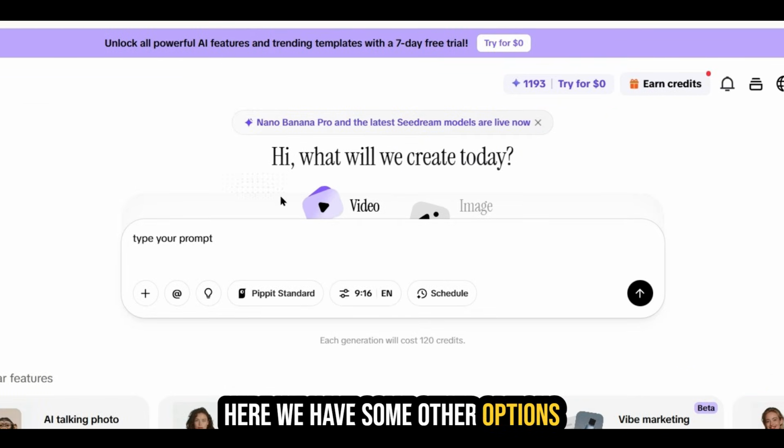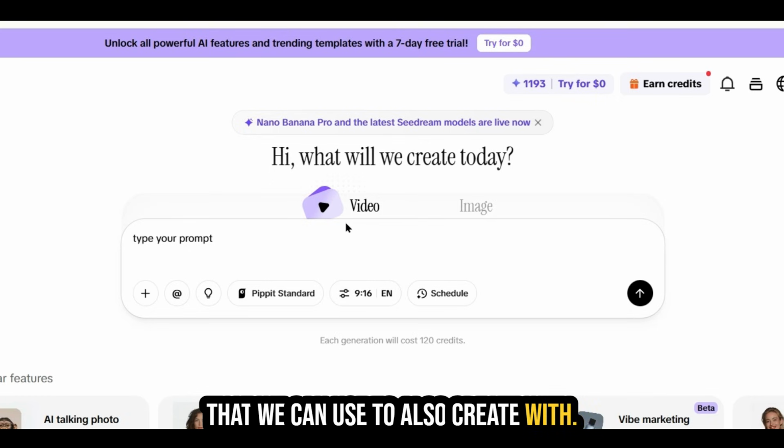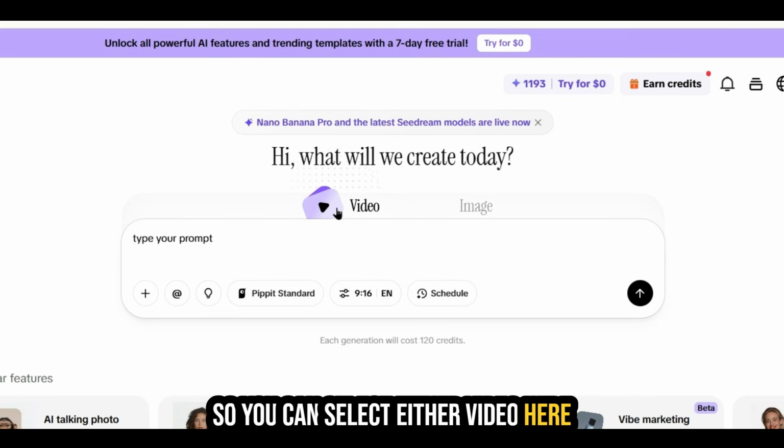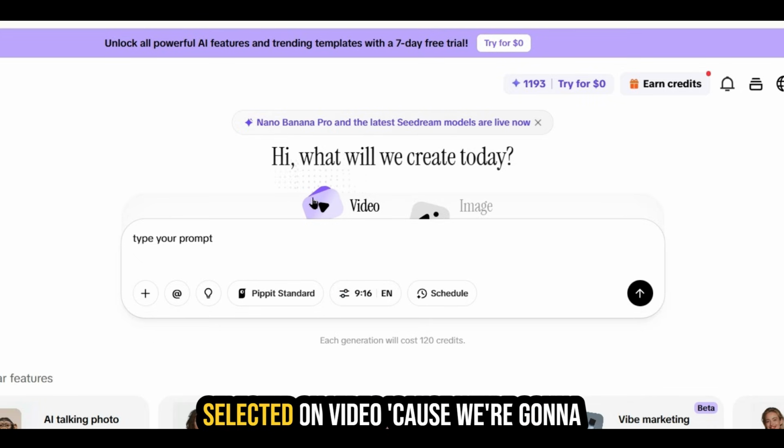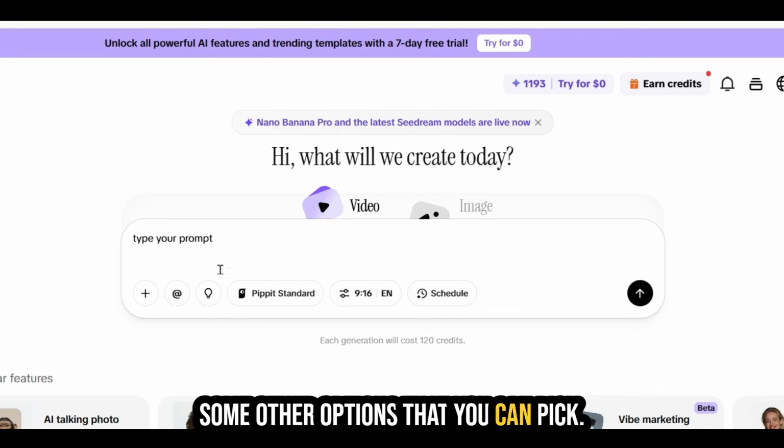Here, we have some other options that we can use to also create with. So you can select either video here, or you can select image depending on what you want to generate. Right now, we're going to leave it selected on video because we're going to generate a video. Below here, you have some other options that you can pick.